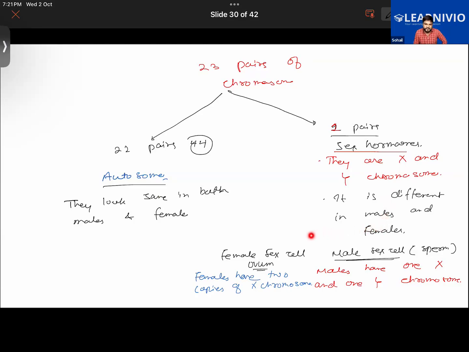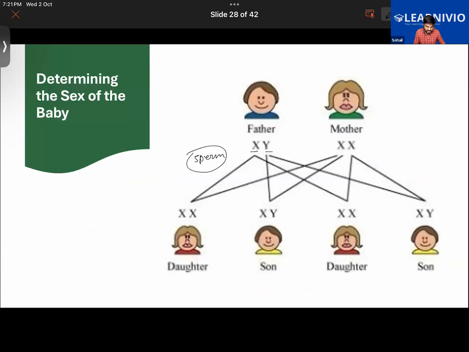In the case of female sex cells, we have learned that the two chromosomes they have are exact copies of X chromosome. While in the case of male, one of them is X and another one is Y. Have a look at this. So what I mean to say here, all the 44 chromosomes were the same, but the 45th and 46th chromosomes are X and Y. In the case of the mother, the 45th and the 46th chromosome are X and X. Both of them are the same.